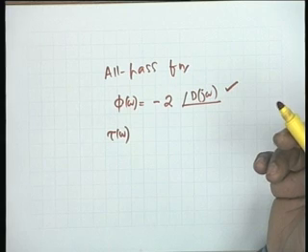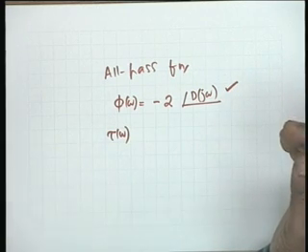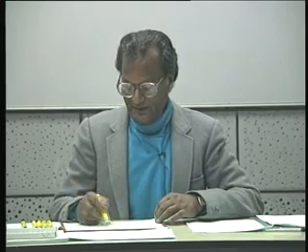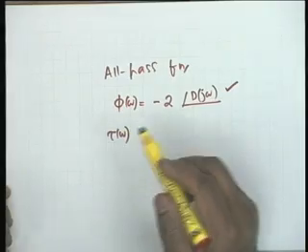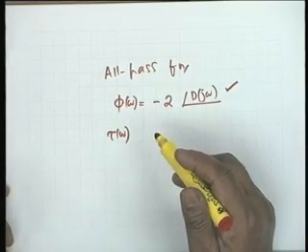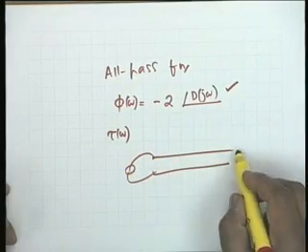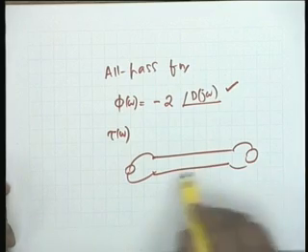Now, why am I discussing all pass in so much detail? Because that is the only use of all pass functions. All pass functions cannot discriminate in magnitude, they can only discriminate in phase. So, the tau omega that is given by an all pass function can be utilized to equalize transmission channels. That is, you have a channel, let us say a telephone line for example, and there is a source here, there is a reception here, and there is a delay distortion.